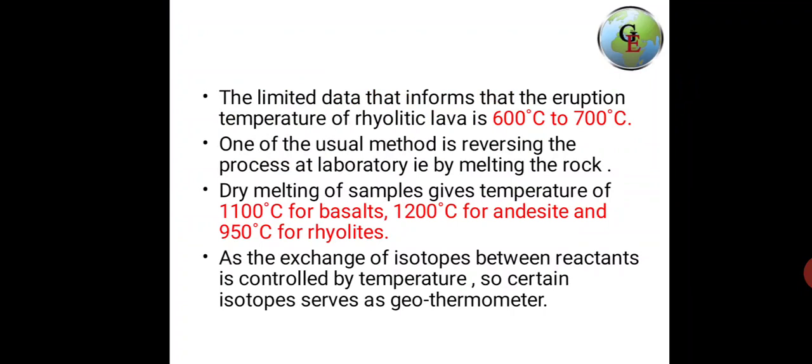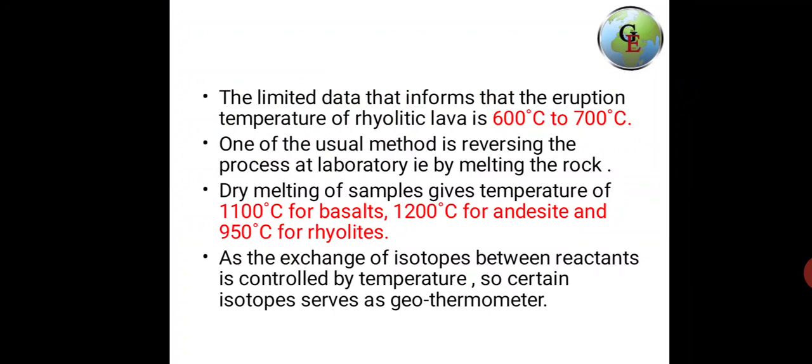But we cannot take a magma sample from anywhere and let it crystallize in the lab, because when we take the lava, on the way itself it tends to crystallize. But we can reverse the process: we can take a sample rock and melt it.